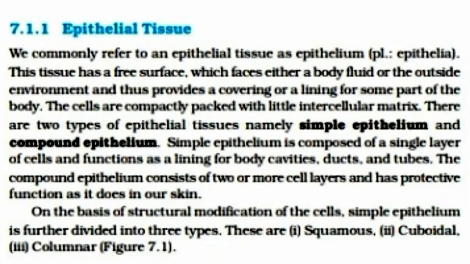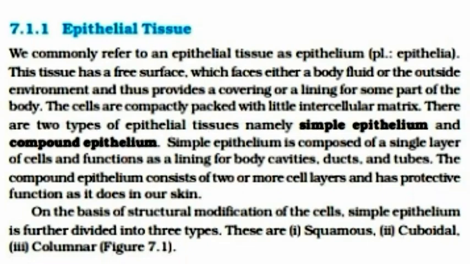Simple epithelium is composed of a single layer of cells and functions as a lining for body cavity, duct and tube. The compound epithelium consists of two or more cell layers and has protective function as it does in our skin.